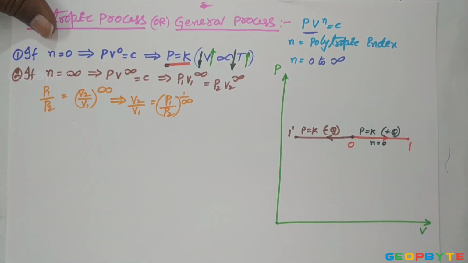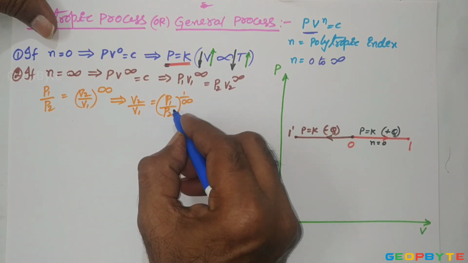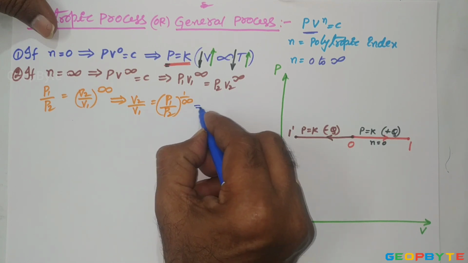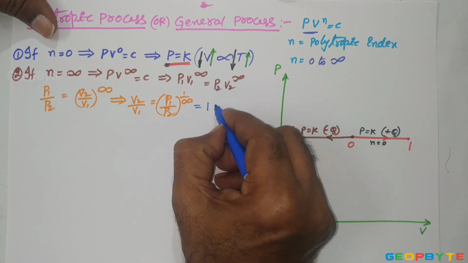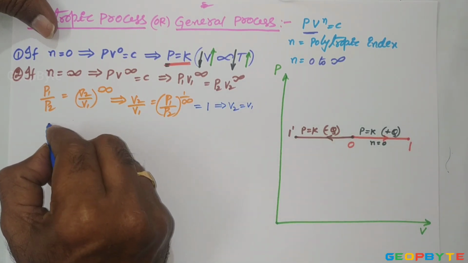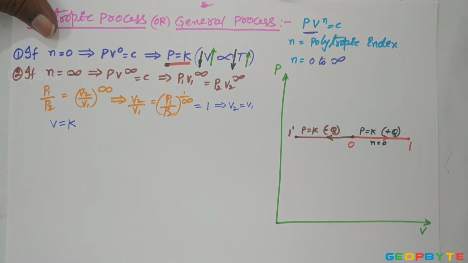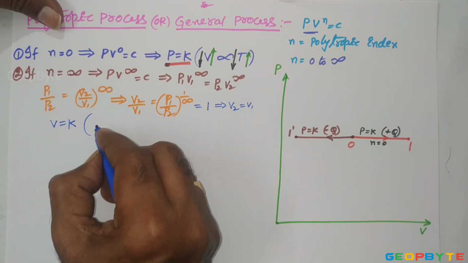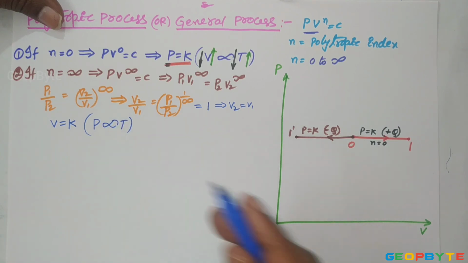As we know, 1 by infinity is equal to 0 and anything power 0 equal to 1. Therefore, V2 by V1 is equal to 1. V2 by V1 equal to 1 means V2 equal to V1, which indirectly means it is a constant volume process. At constant volume, according to Gay-Lussac's law, pressure is directly proportional to temperature.